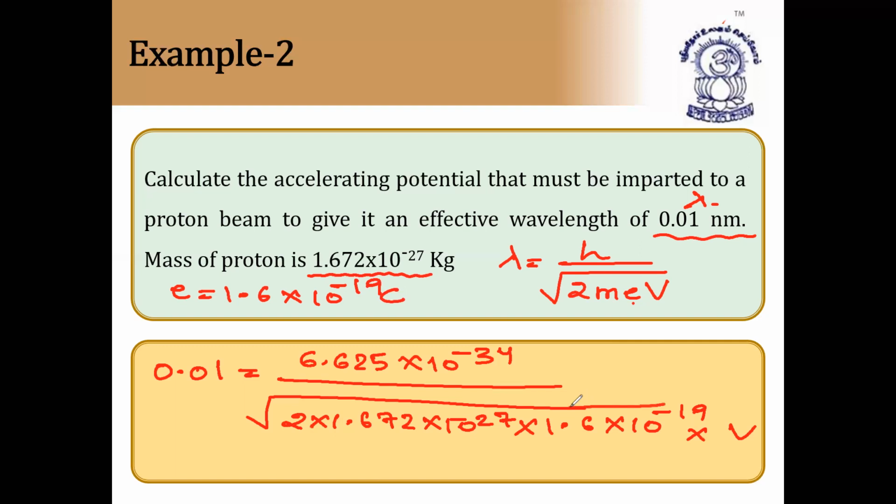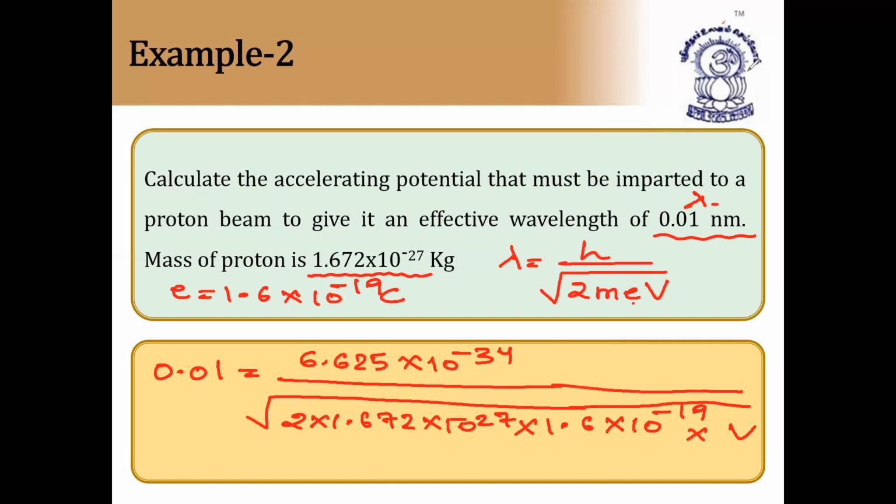So root V you have to find out. After that you can find out V. After substituting this formula and doing simple calculations, definitely you'll get the answer for V, that is voltage, and V is measured in volts, that is accelerating potential. I hope this is clear. So lambda is equal to h by root of 2 MeV is the formula for getting accelerating potential.